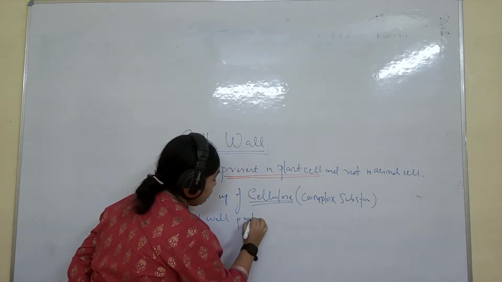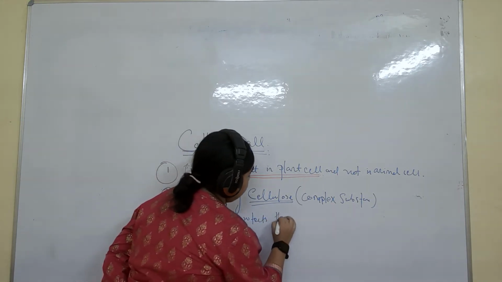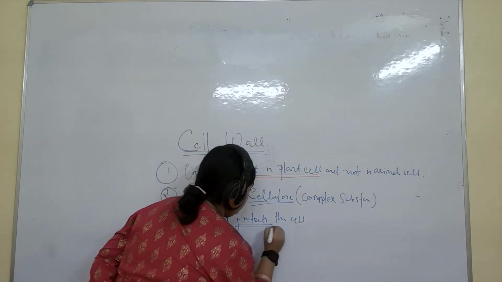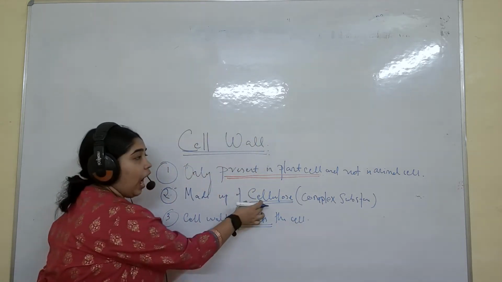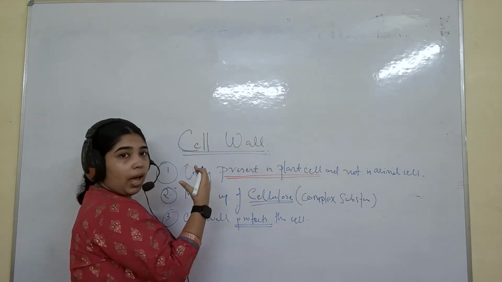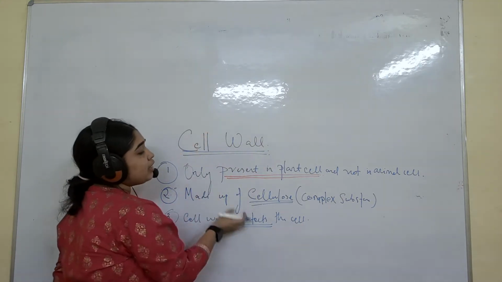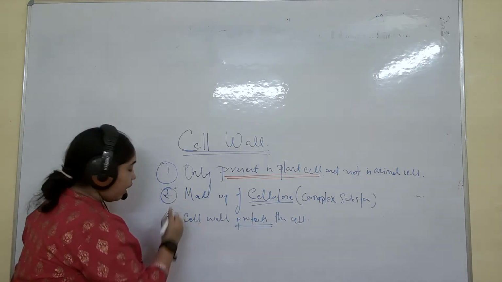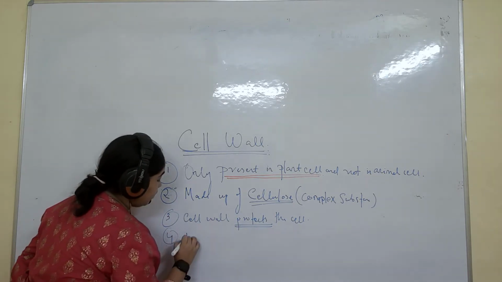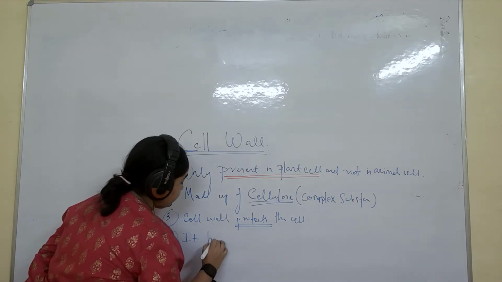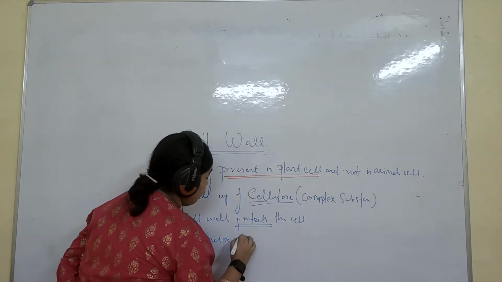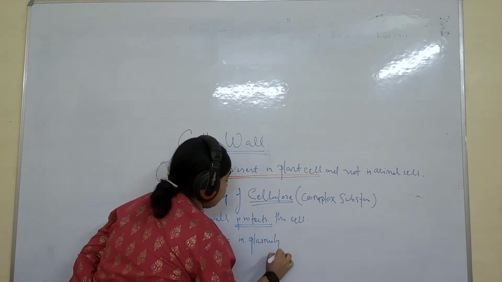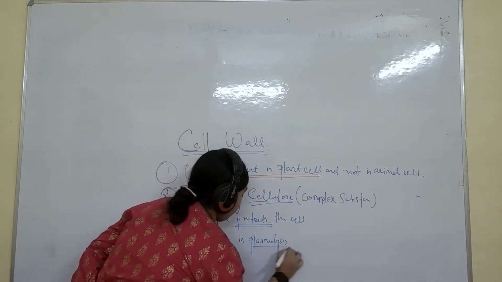protects the cell. Okay, so this protect is also important. It protects the cell because this is very hard. If any external attack is happening to the cell wall, then it can protect the cell. So this is a function: protect. One more thing, it helps in plasmolysis. Understand? It helps in plasmolysis.